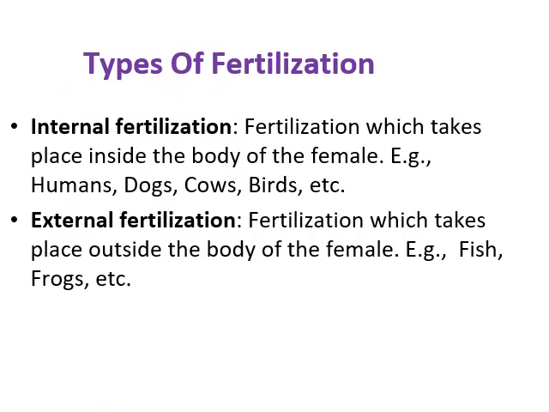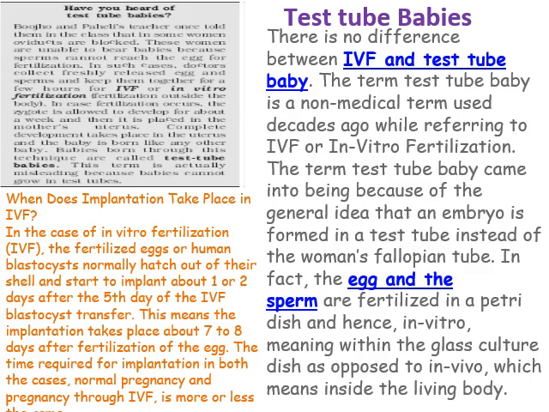Types of fertilization: internal fertilization and external fertilization. Internal fertilization is fertilization which takes place inside the body of a female, example human, dog, cow, birds, etc. External fertilization is fertilization which takes place outside the body of the female, example fish, frog, etc.